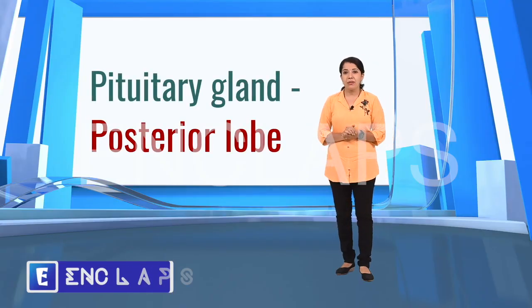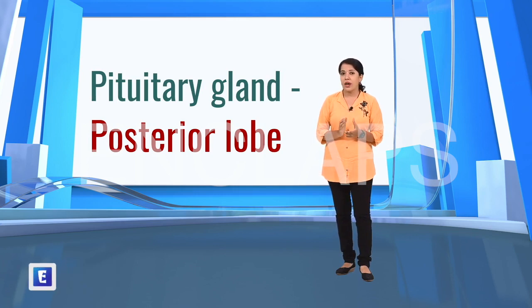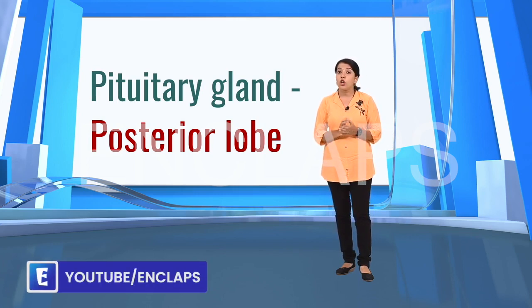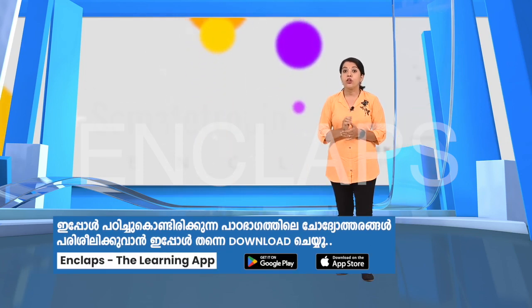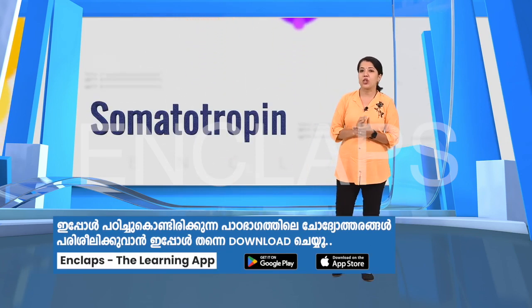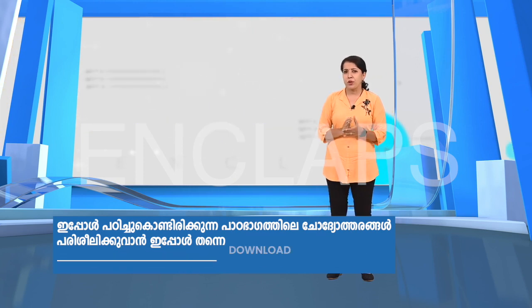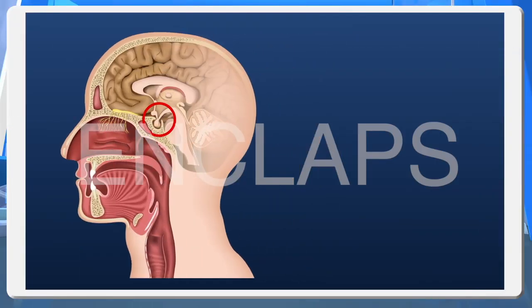Welcome to the wonders of living world. Hormones are chemical messengers that control all the vital functions of our body. Growth is an important activity. There's a hormone behind growth. Somatotropin is the name given to the growth hormone. Now, which gland produces this hormone? Yes, it is the pituitary gland.